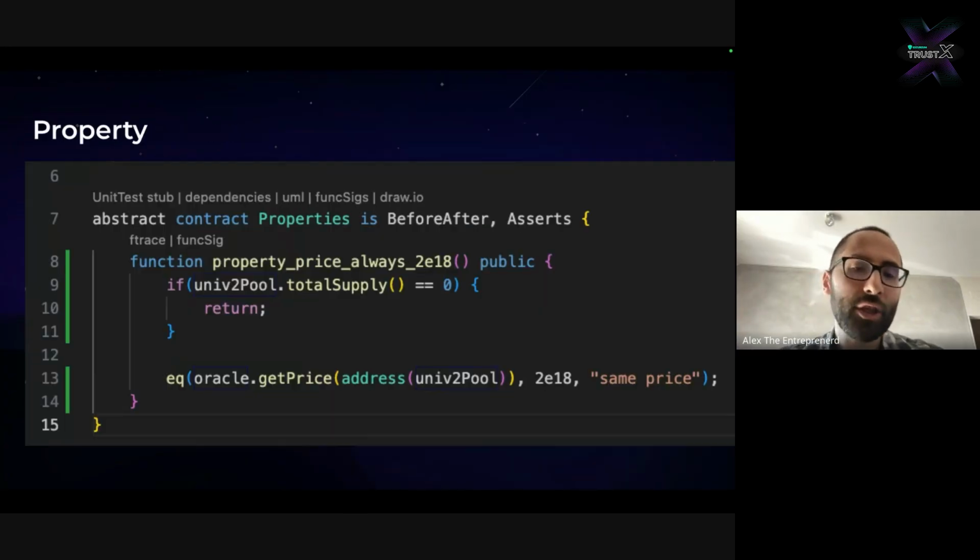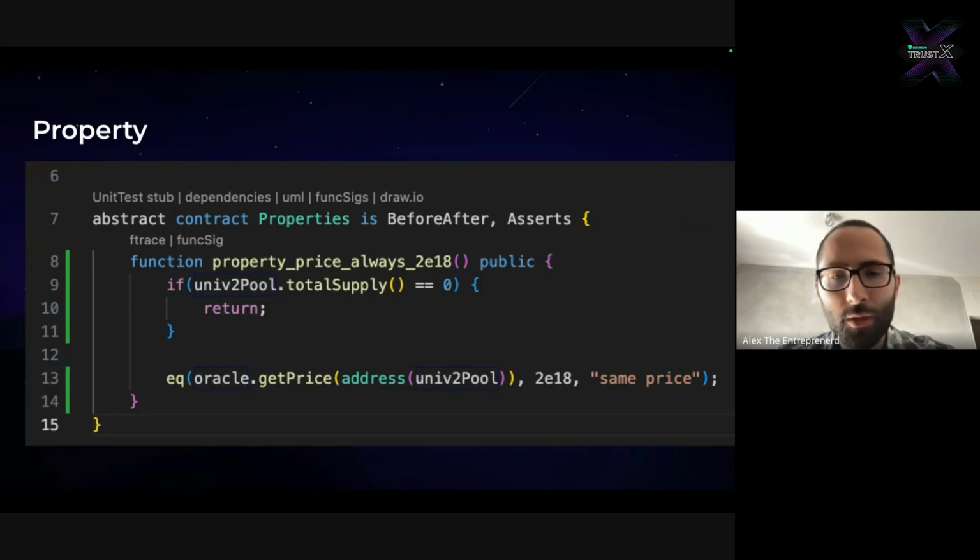And then we have this property that handles an edge case, and then it simply asserts that the price is equal to CHUI18. So anytime you have an assertion that says that the price is CHUI18, you're basically asking the tool to flag anytime the price is not exactly that value. And we also have this edge case of the total supply being 0. When the total supply is 0, we just skip the check because we don't necessarily want to check it in that case.